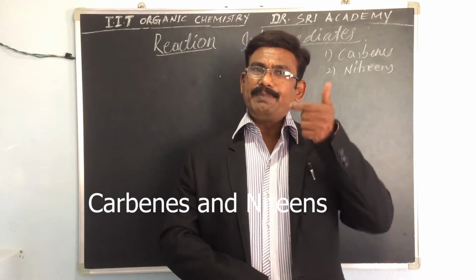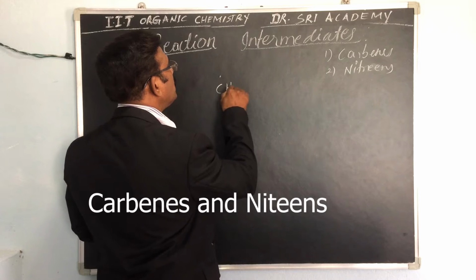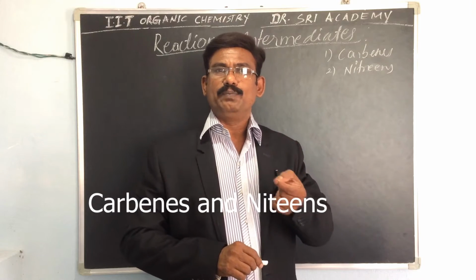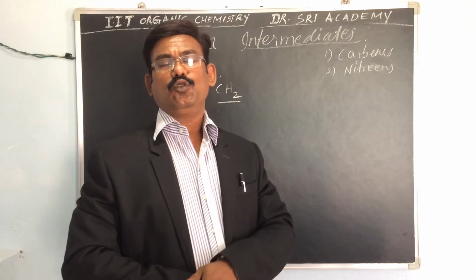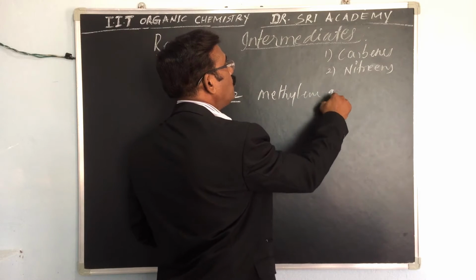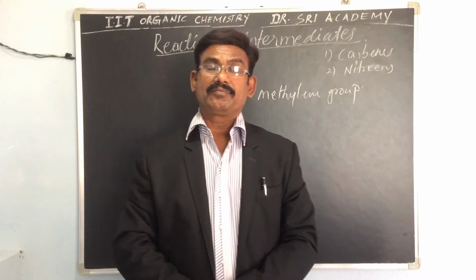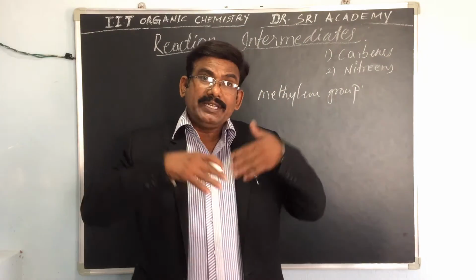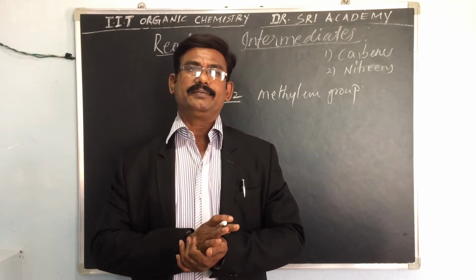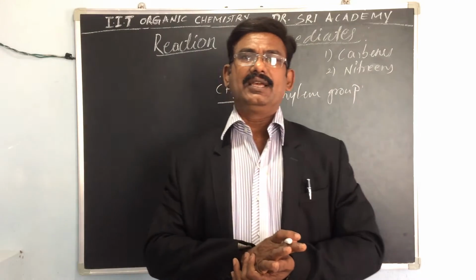You know that the parent species, that is CH2, is usually called the methylene group. What is that? Methylene group. This methylene group, the derivatives are more often named by the carbene nomenclature. Methylene derivatives.